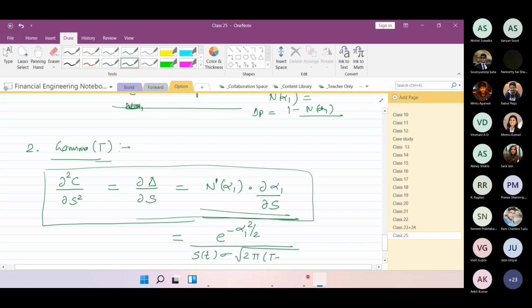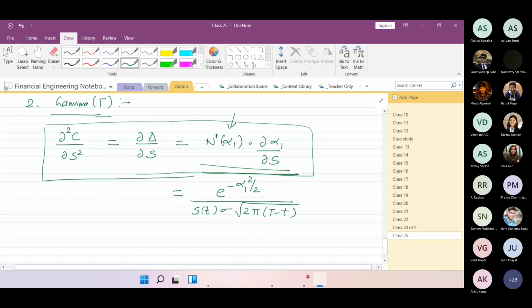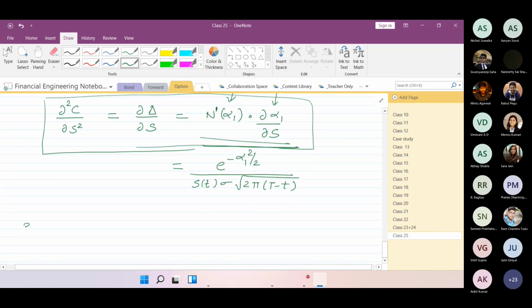That's not very tough, because we have already calculated the value of N dash and the partial derivative of alpha 1 with respect to S. We just have to put together and multiply all those together. Correct? Is it okay?